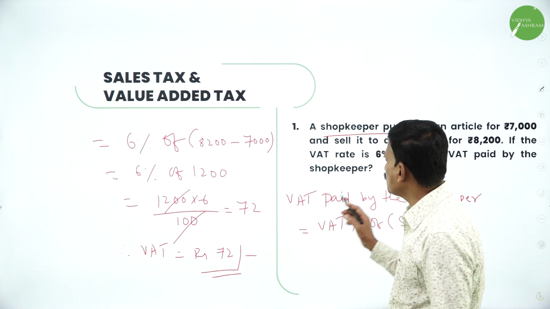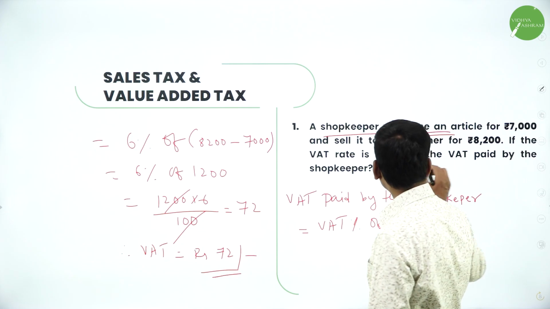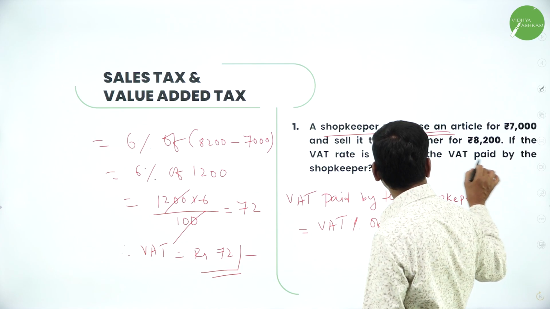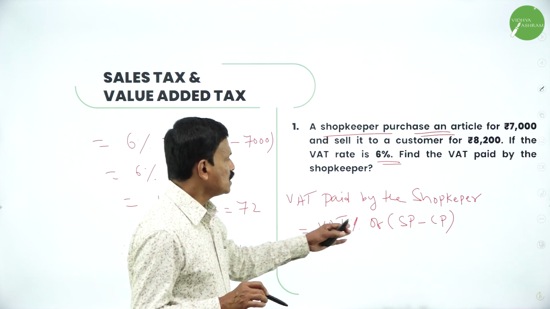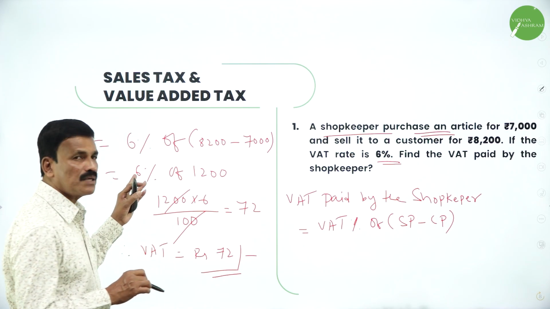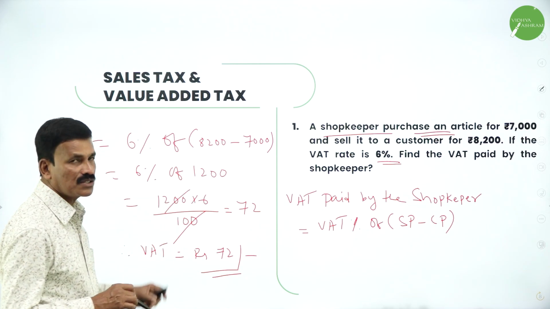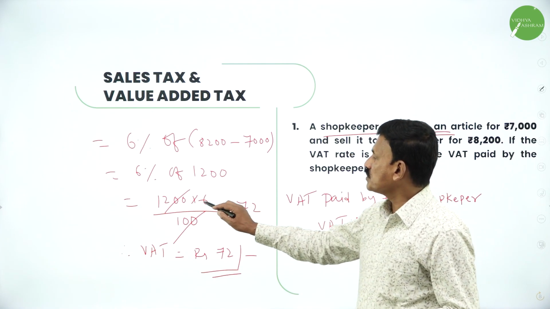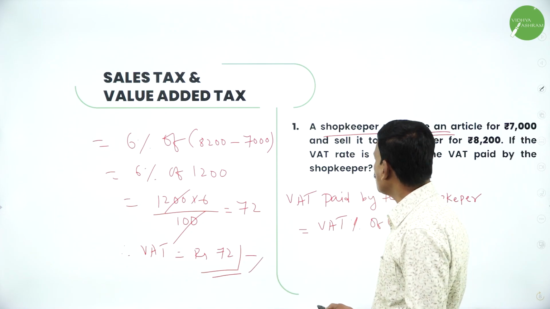Very simple problem. A shopkeeper purchased an article for 7,000 and sells it for 8,200 rupees. If the VAT is 6%, find the VAT paid by the shopkeeper. VAT paid is VAT percent of SP minus CP, that is 6% of 8,200 minus 7,000, which is 6% of 1,200. Just calculate: 1,200 into 6 divided by 100 is equal to 72 rupees, the tax paid by the shopkeeper.